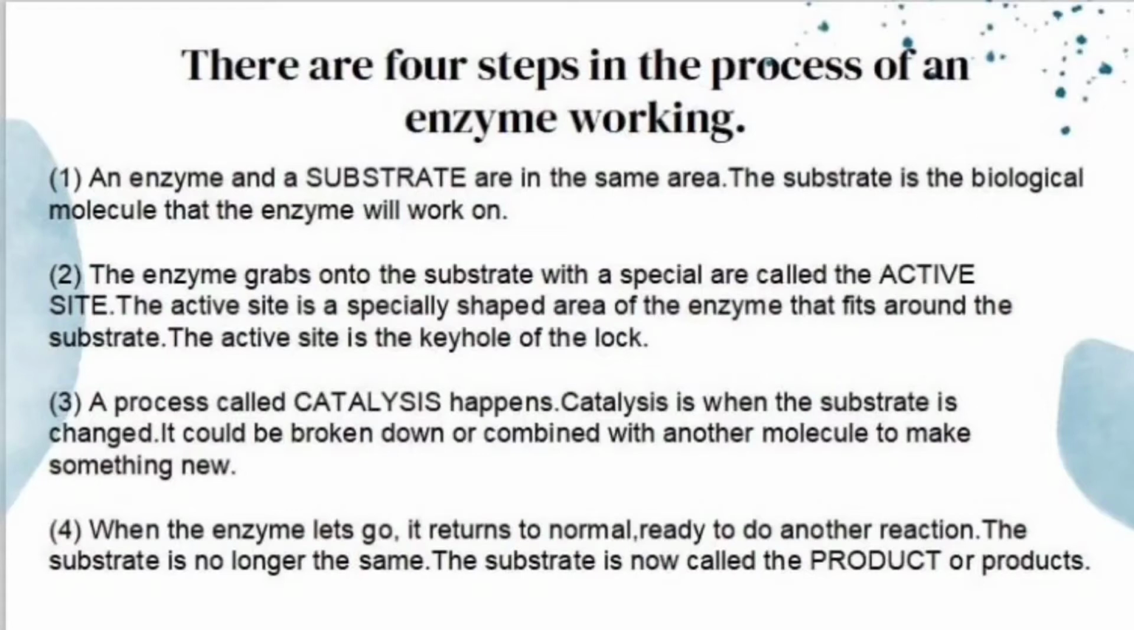A process called catalysis happens. Catalysis is when the substrate is changed. It could be broken down or combined with another molecule to make something new. When the enzyme lets go, it returns to normal, ready to do another reaction. The substrate is no longer the same. The substrate is now called the product or products.